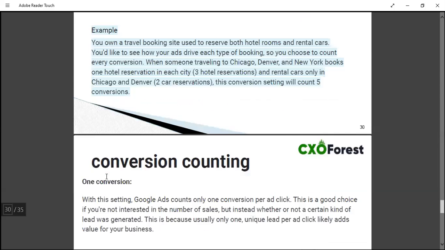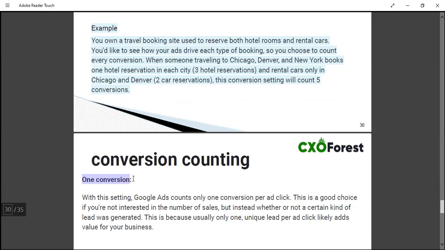And for one conversion, let's say you are running a business for lead generation where people fill up a form and then you contact them and then they convert or buy your product or service. So you don't want to track conversions from the same person multiple times, right? That's why you choose count one conversion.